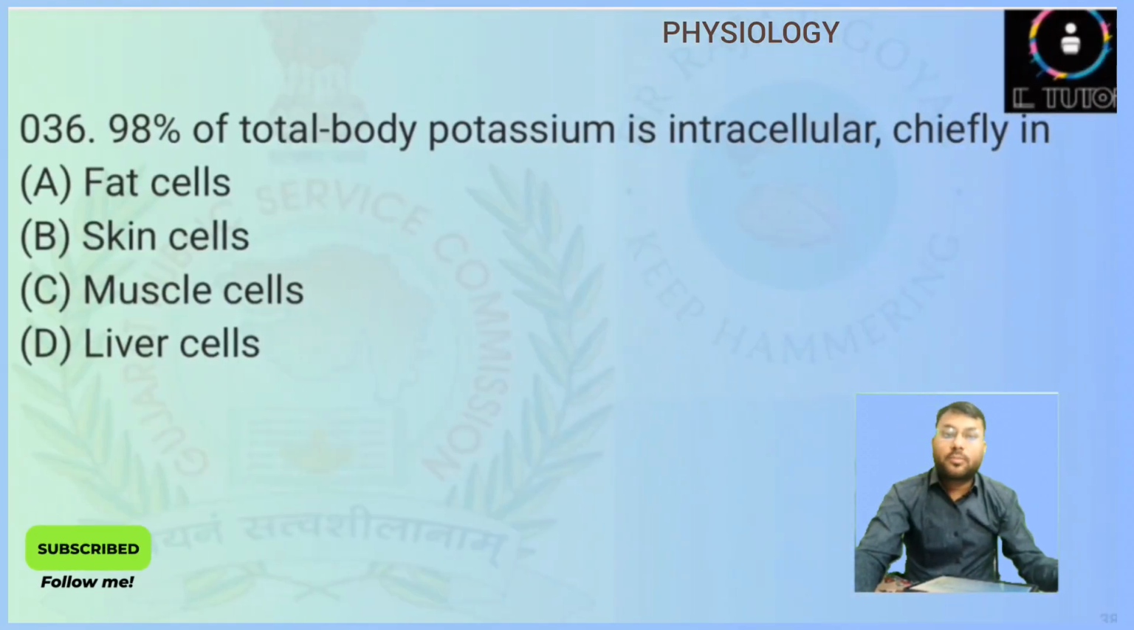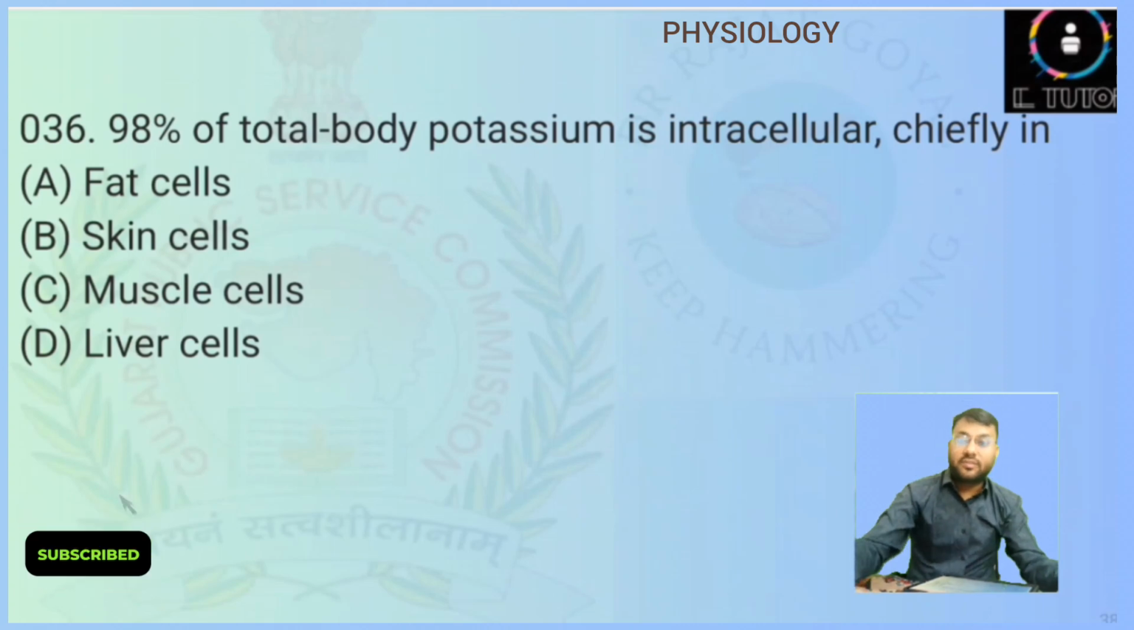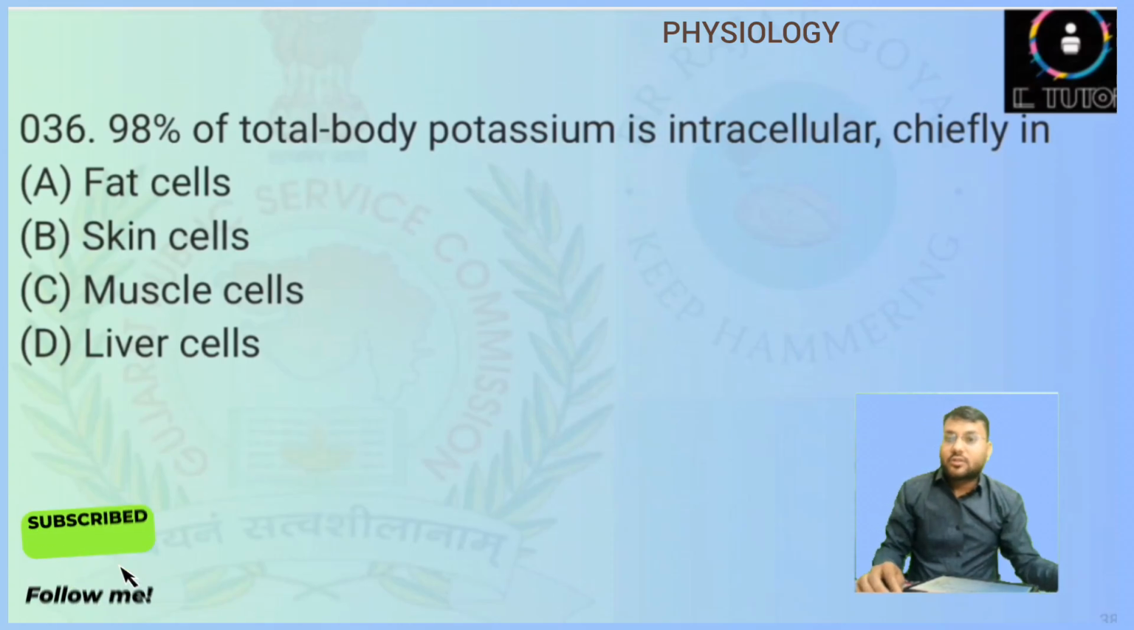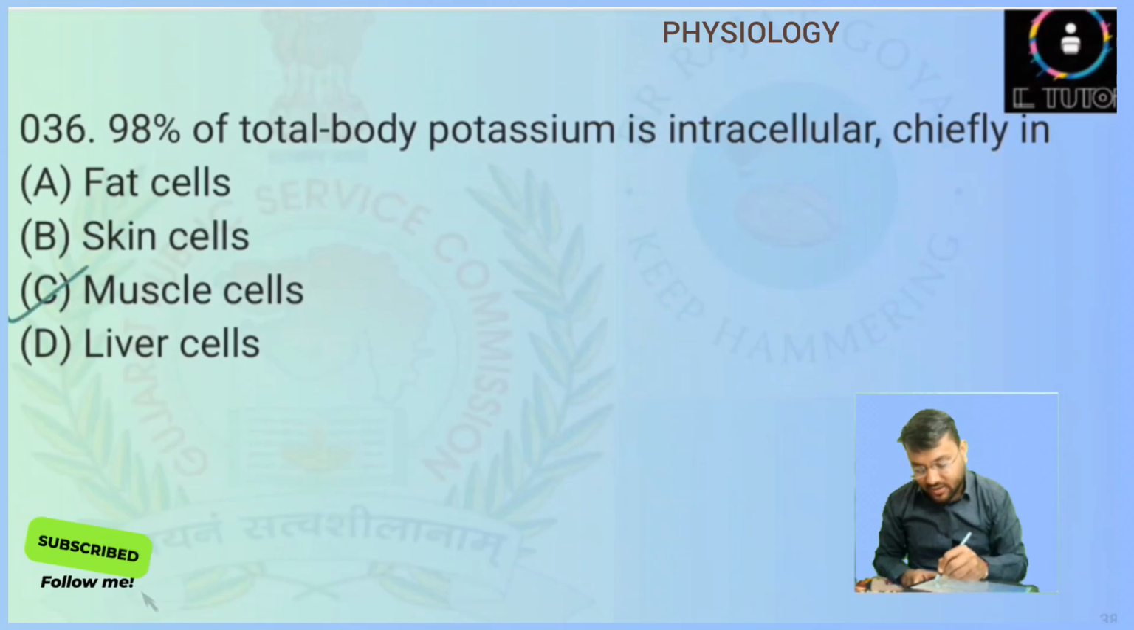98% of the total body potassium is intracellular, chiefly in. So this is again a direct question. We know that the maximum potassium is present in the muscle cells. So here answer will be option number C, muscle cells.